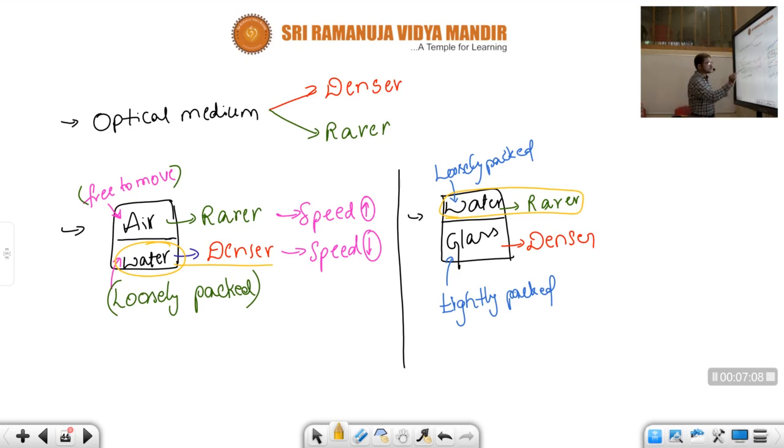Children, in one condition this water is denser, and in the very next condition it became rarer. The quantity or the composition of water, everything is the same. We are not making any changes in that particular material. But even though the material remains the same, whenever we compare and check whether it is denser or rarer, in one condition it is a denser medium and in another condition it is rarer.